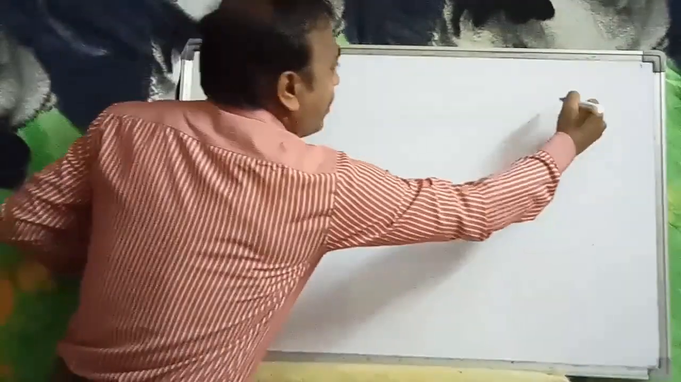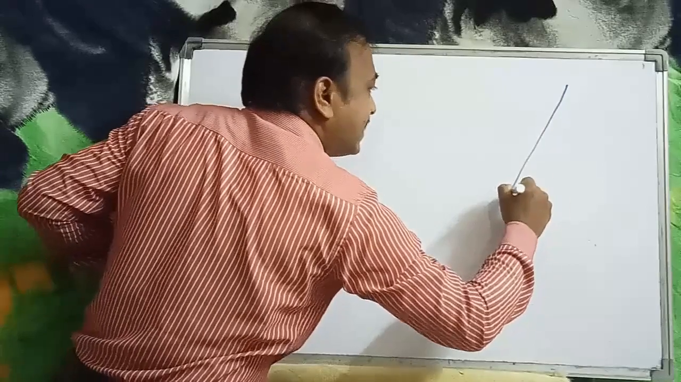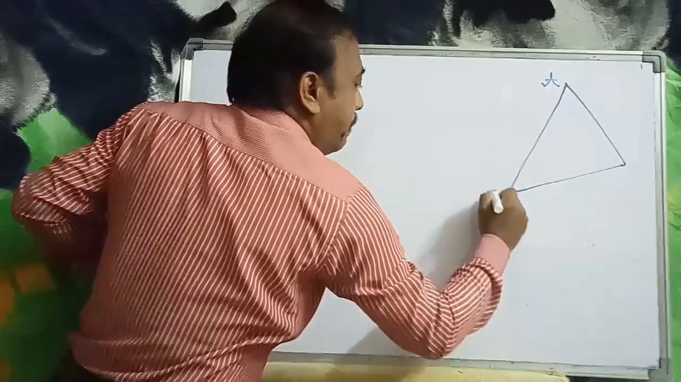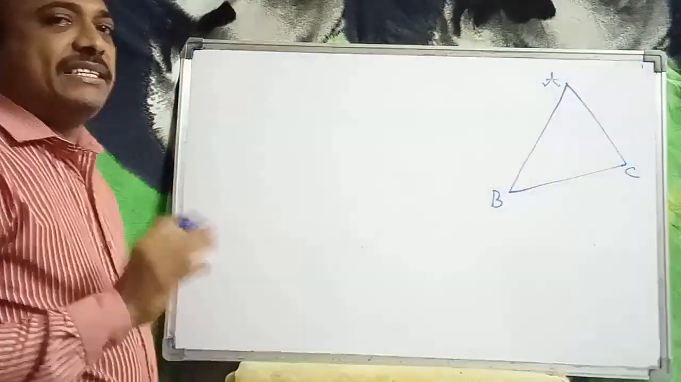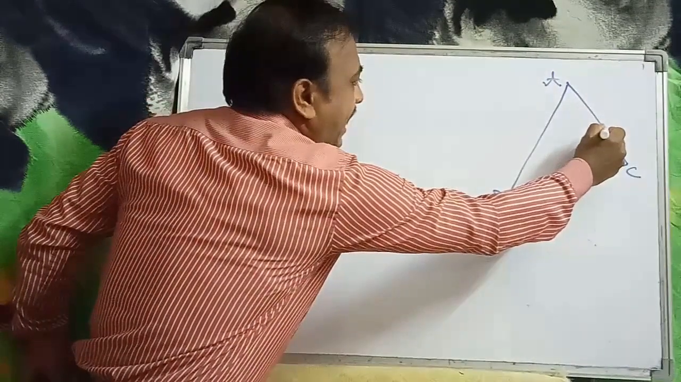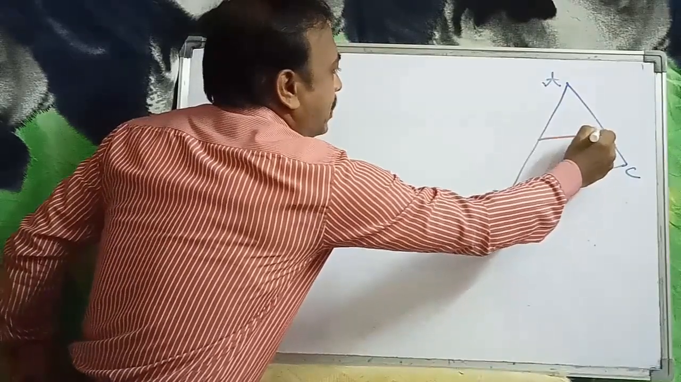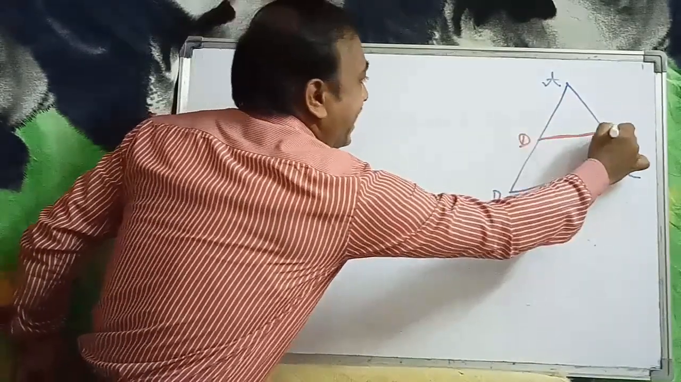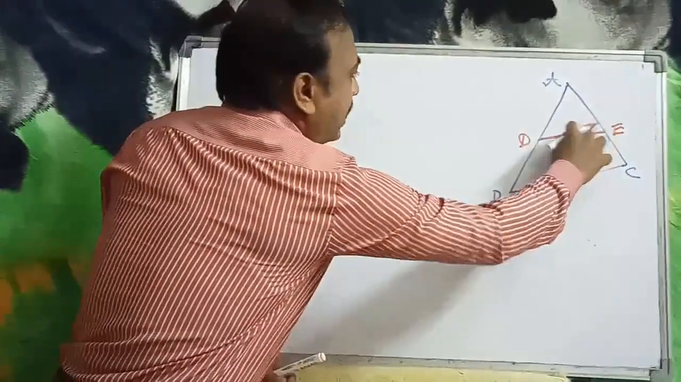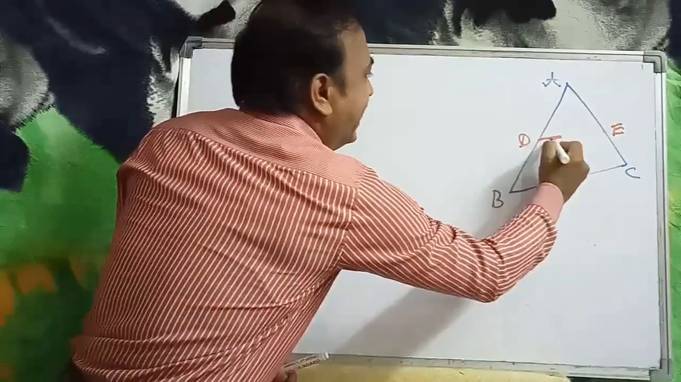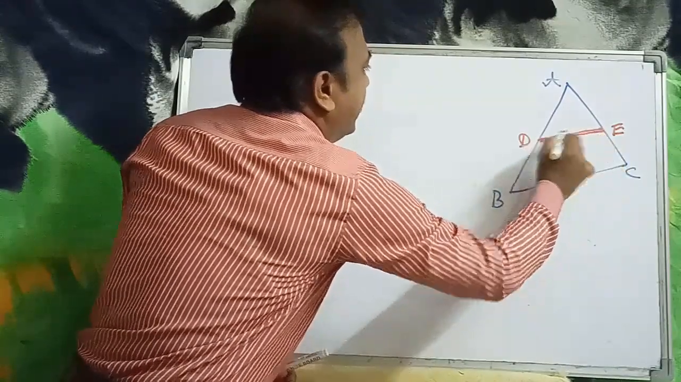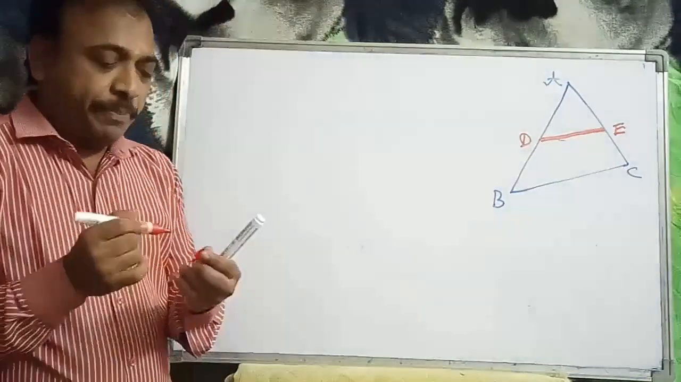Now we take the triangle as ABC. ABC is a triangle. In this triangle, a line is drawn parallel to one side of the triangle. Assume that the line DE is parallel to BC. DE is parallel to BC. This is given.